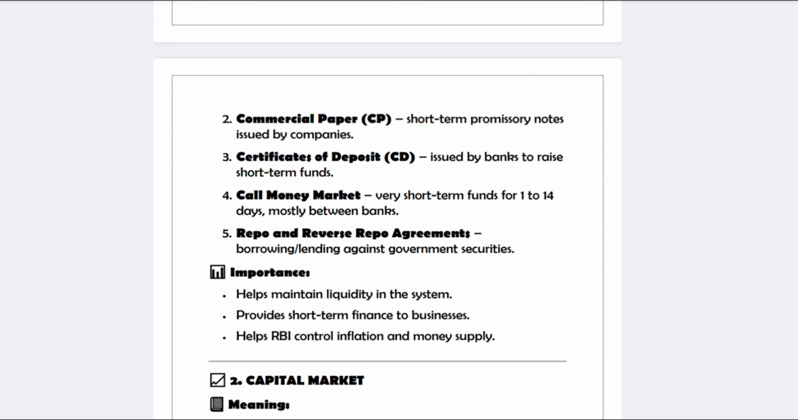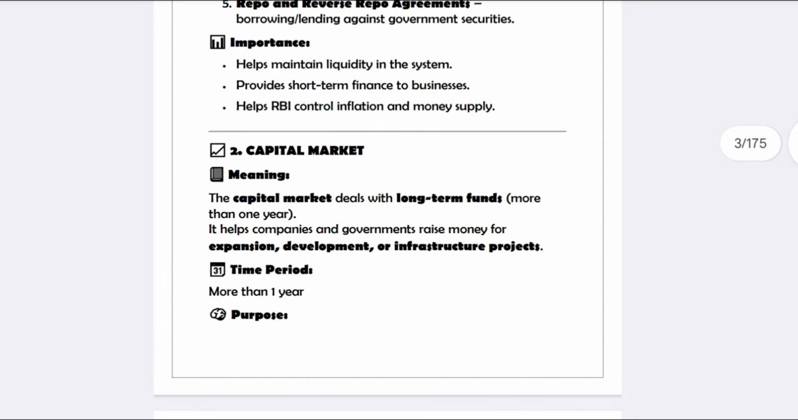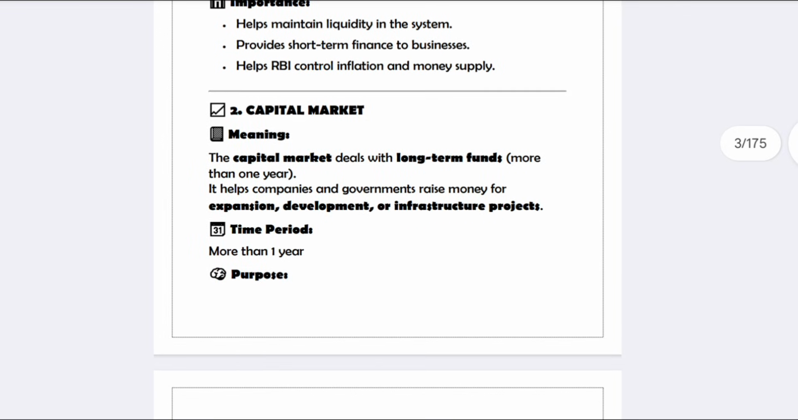Next you have the call money market and repo agreements. The importance of these is that they are helpful in meeting short-term financing needs.